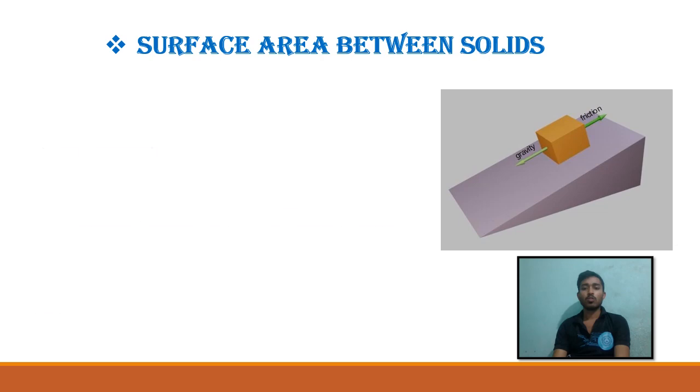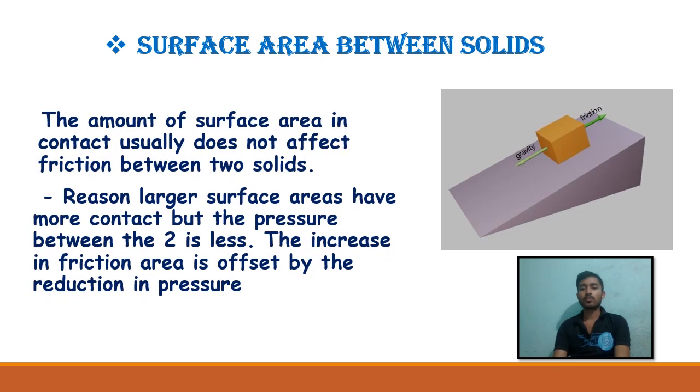Now I am going to discuss the surface area between solids. So we all know that the amount of surface area in contact usually does not affect the friction between two solids, because a larger surface area has more contact, but the pressure between the two is less.